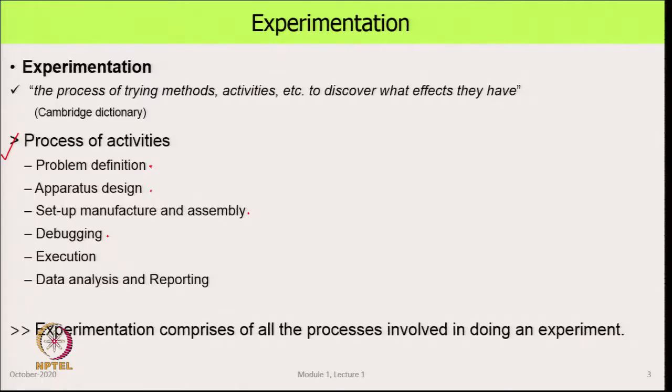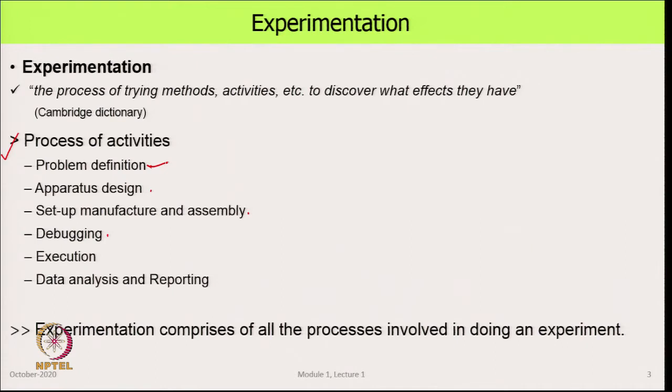After doing that, our next step is debugging, which is a set of activities that we do with the setup to quantify that it is doing what we want it to do in terms of quality, reliability, repeatability and many other such things. Once we have done debugging, also called qualification testing, we are confident that we have a setup that will do what we wanted it to do in the first place.